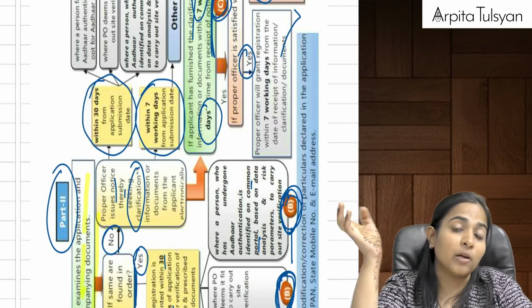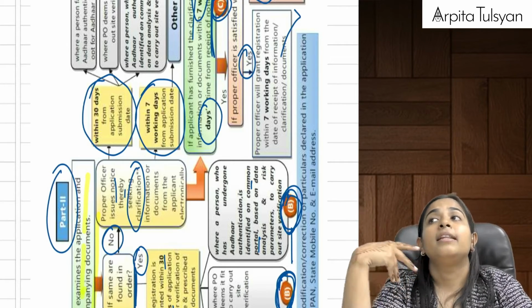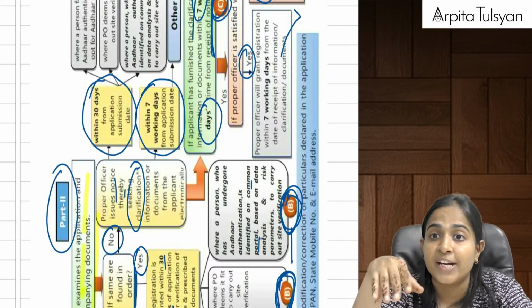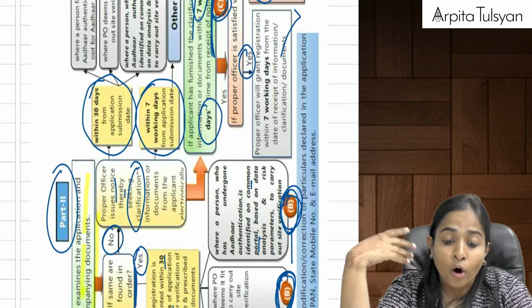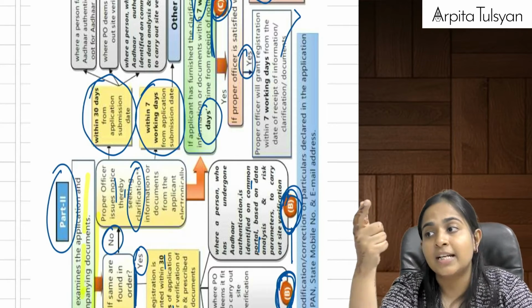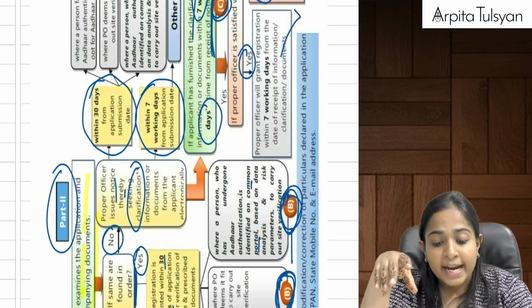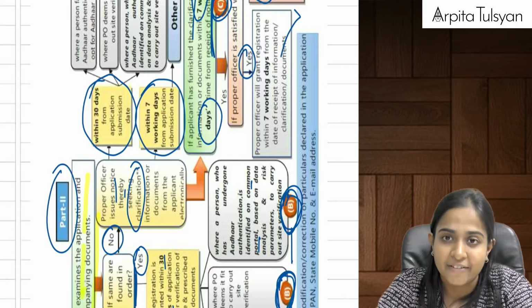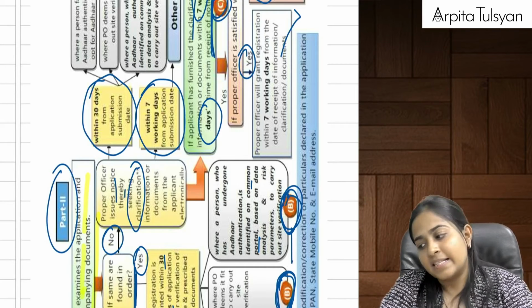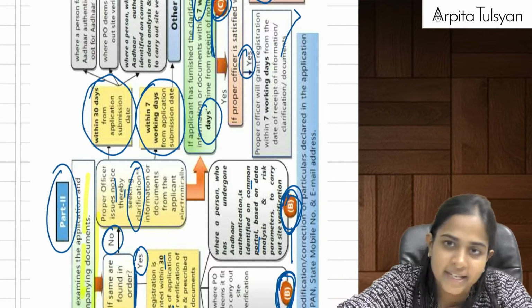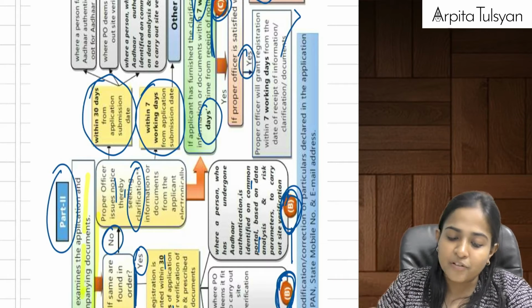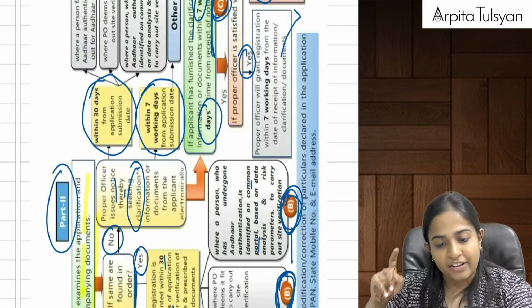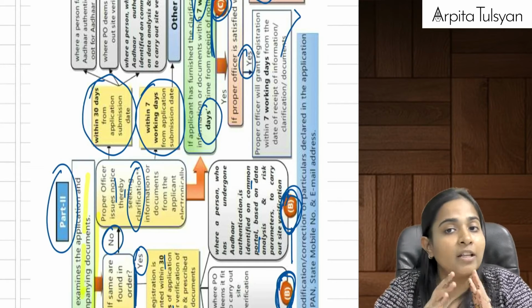If suppose Aadhaar authentication is not done, or let's say you did Aadhaar authentication, but the proper officer thinks that site verification, physical verification is required, or if Aadhaar authentication is done, but on the basis of risk parameters, it has been identified by the GST portal to conduct your site verification, then in such cases physical verification will be done mandatorily. So they are telling that registration will be granted to you within a time period of 30 days of application, but only after doing the site verification, right? And this was when the documents were proper.